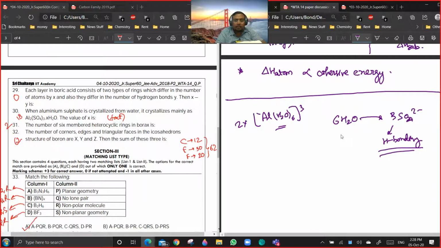Yes or no? Okay, so this is something where the structure is not available, but this is a fact which you have to know. The water of crystallization of the compound will be 6 only.